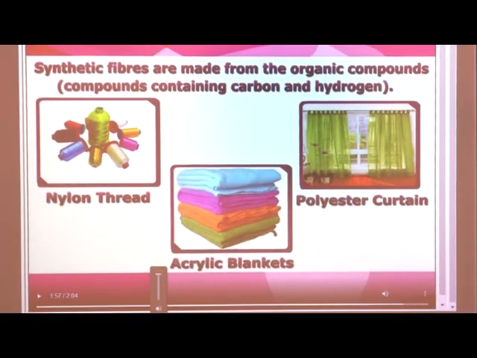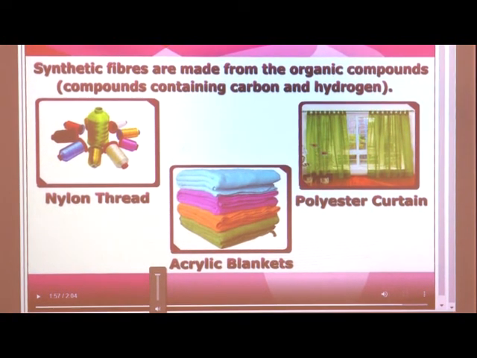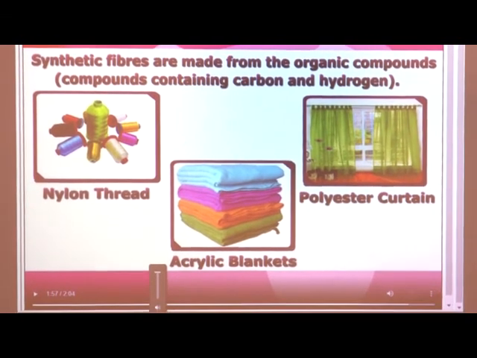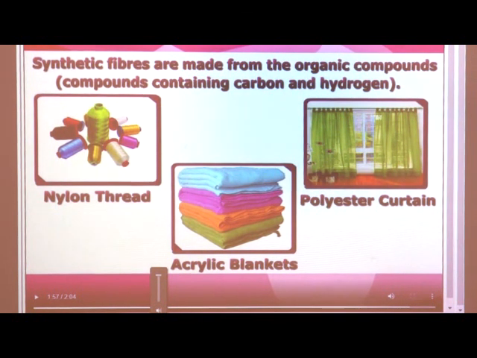In natural fiber we will take the example of cotton and also silk. Silk and cotton fabrics are natural fibers because we are obtaining them naturally from plants, and silk we are obtaining from a silkworm.